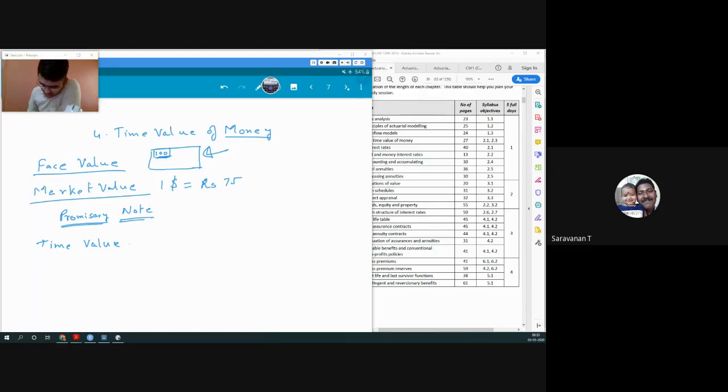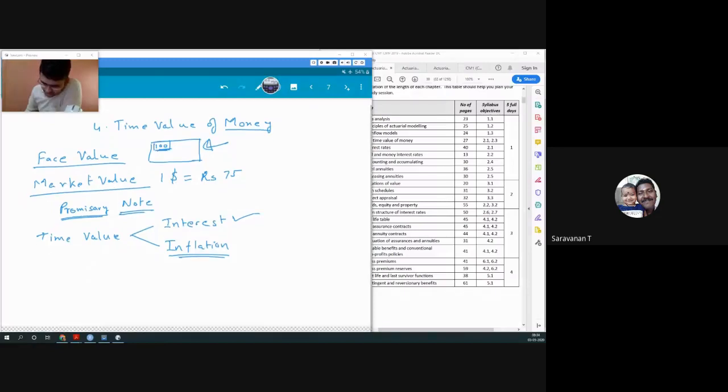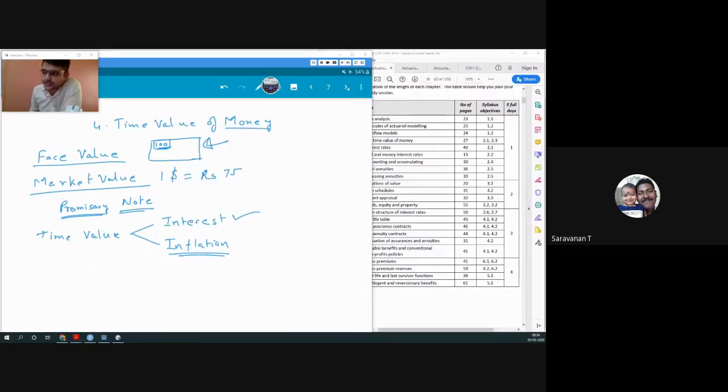So the time value of money changes due to two factors. We have interest and we have inflation. Now we'll be talking about inflation later on. In this chapter, we'll be only talking about interest. So with interest, we will figure out how time value changes.